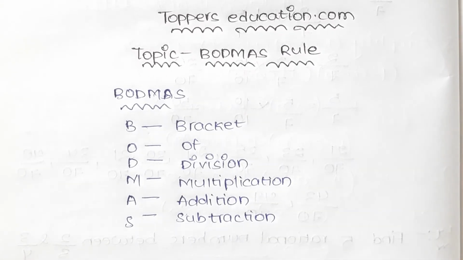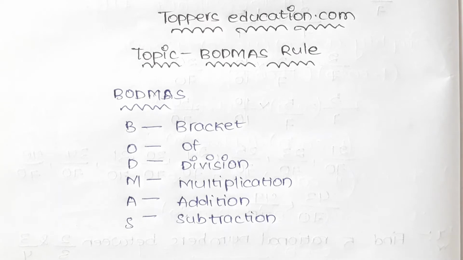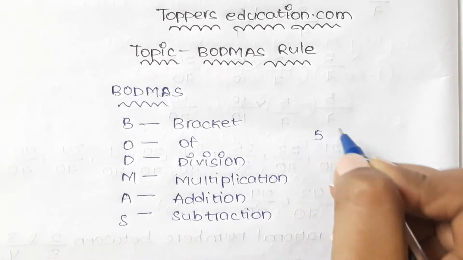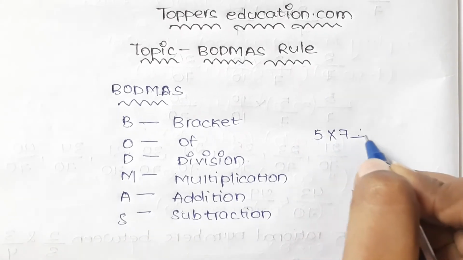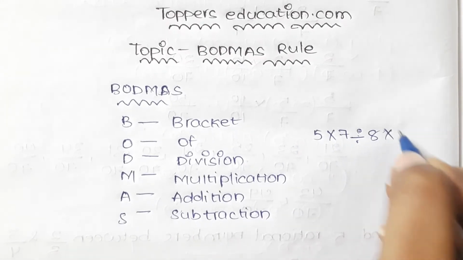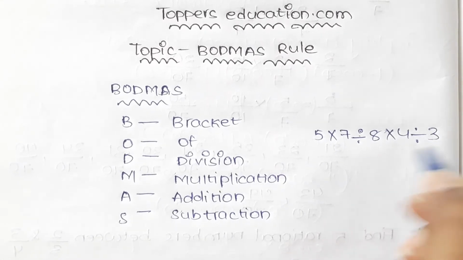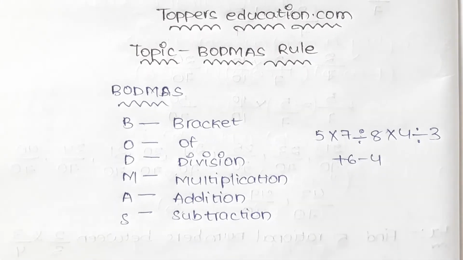Now the BODMAS rule is nothing but, we will have problems with division, multiplication, addition and subtraction all in one problem, that is 5 into 7 divided by 8 into 4 divided by 3 plus 6 minus 4.